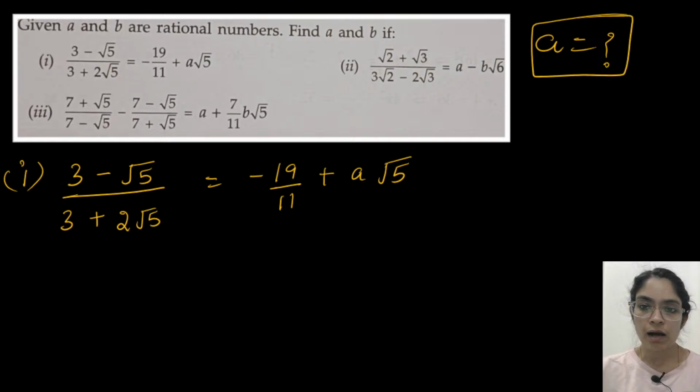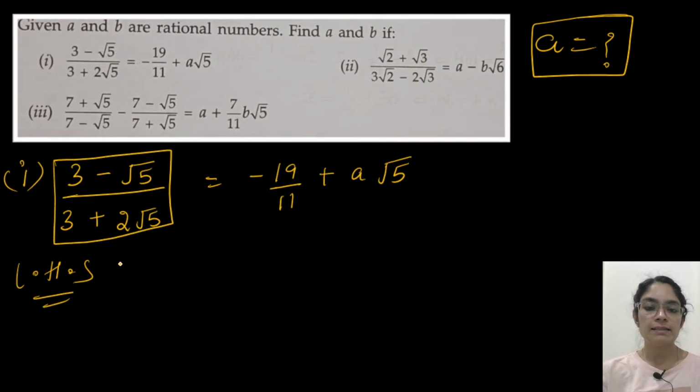So how to find A? How should we start this question? We have to find the value of A because B is not there in this question. So A's value we have to find. So how can we start this question? Rationalize the denominator. So what I have to do is solve the left hand side. Only the left hand side we can solve, and we can rationalize the denominator.